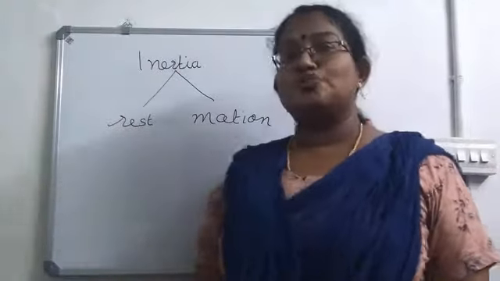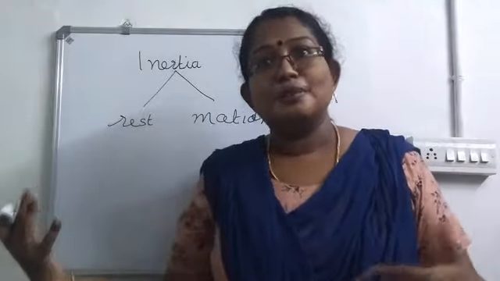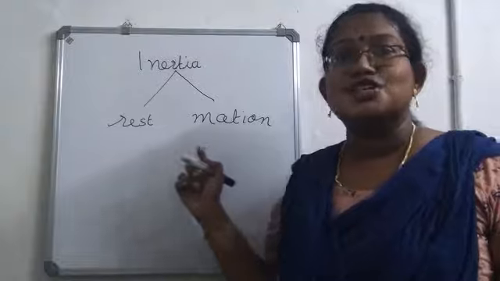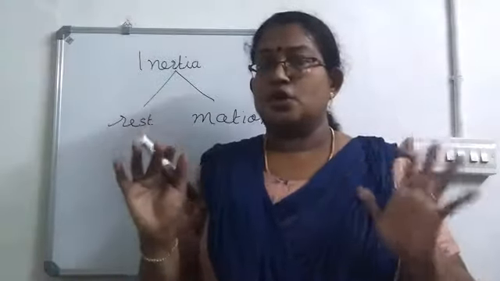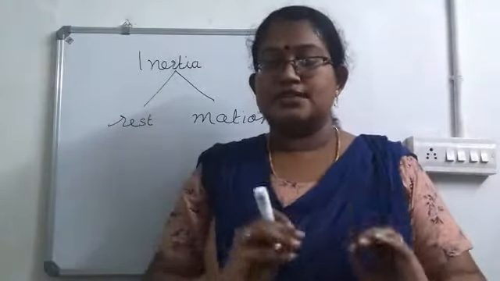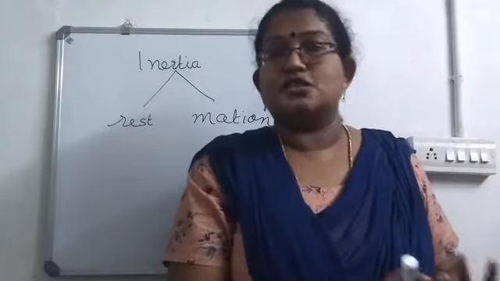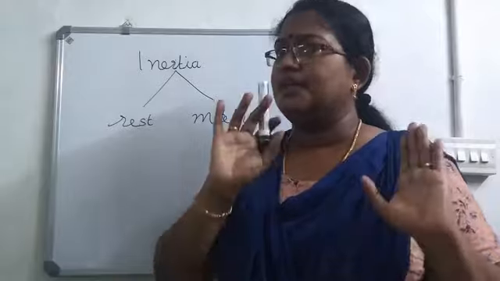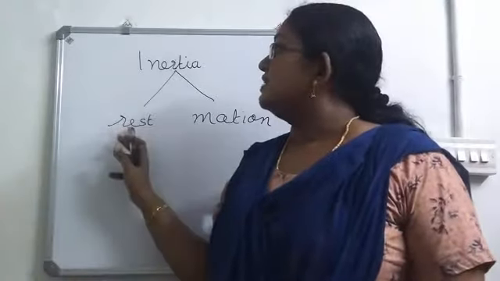Then what is inertia of motion? The tendency of a body to continue in its state of motion can be called inertia of motion. So, the tendency of a body to continue in its state of rest or motion is inertia. If you are considering the tendency to continue in the state of rest, that is inertia of rest.